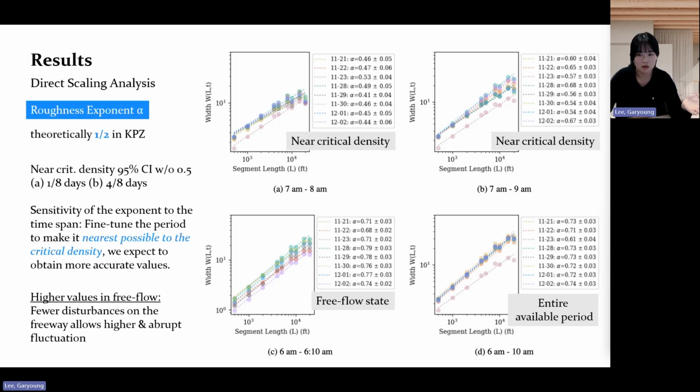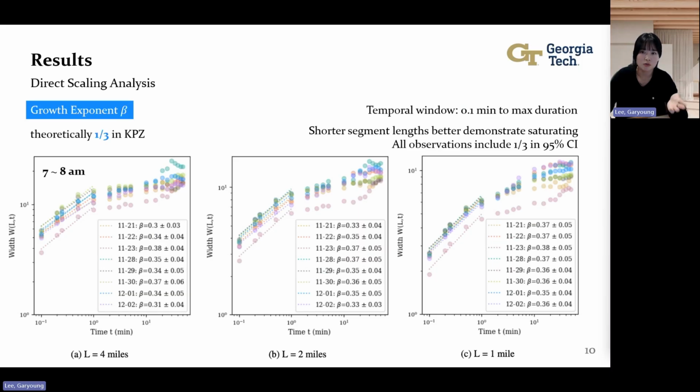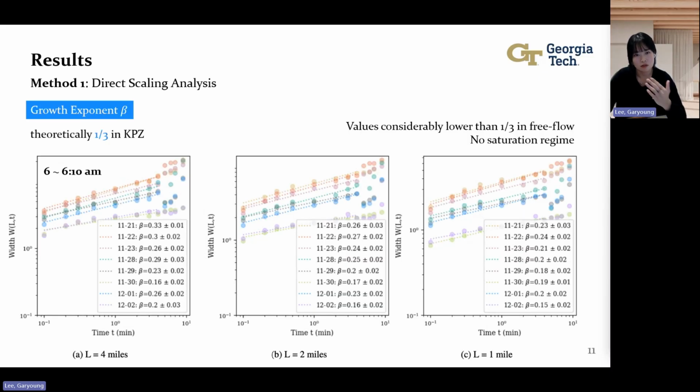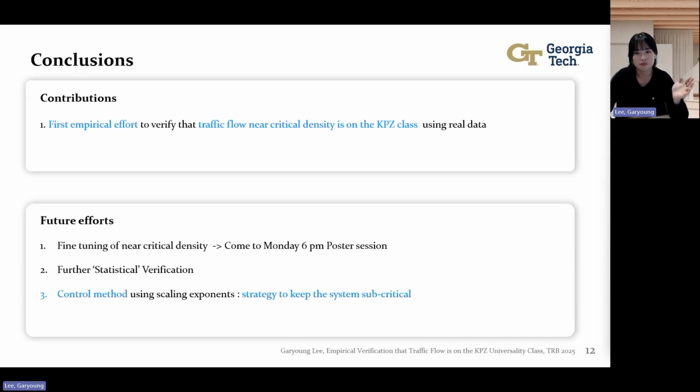And our results indicate that near critical density, the roughness exponent is near 1/2, but does not hold in free flow or in mixed state. So similar to the roughness exponent, we can also verify that the growth exponent is the same, 1/3, as in the KPZ class near critical density with various system sizes. And that also does not hold in free flow as it deviates far from 1/3.